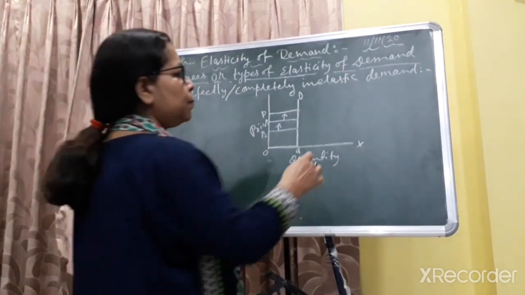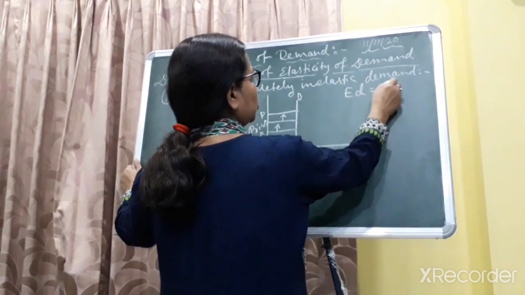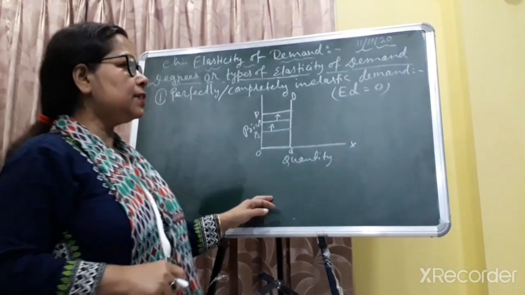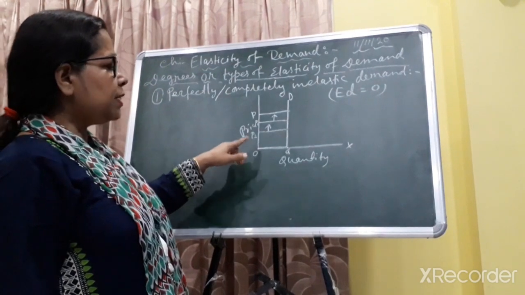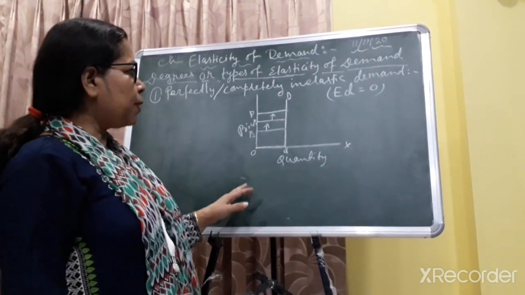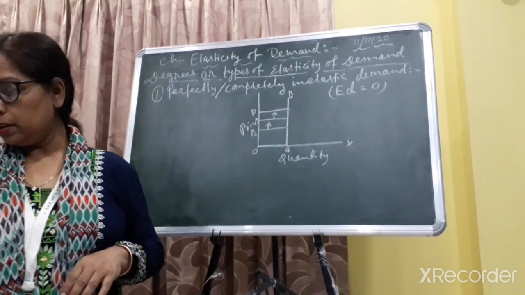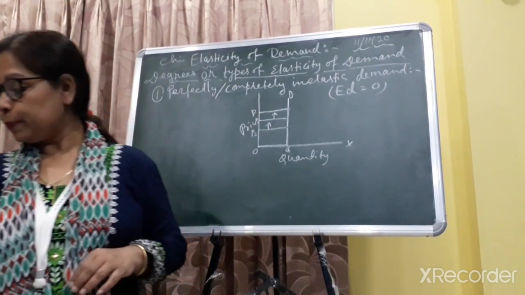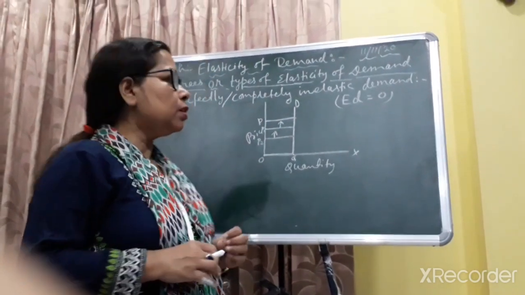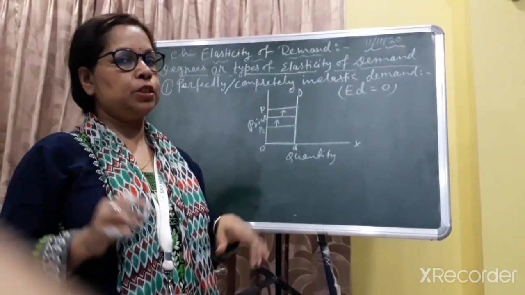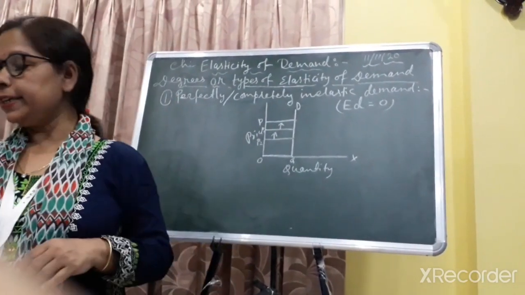The value will be ED equal 0. So for perfectly inelastic demand, the value will be 0. This type of elasticity of demand, perfectly inelastic demand, we can see in necessity goods, essential goods, the medicine type of goods. So here perfectly inelastic demand operates. Now next, number 2 point is